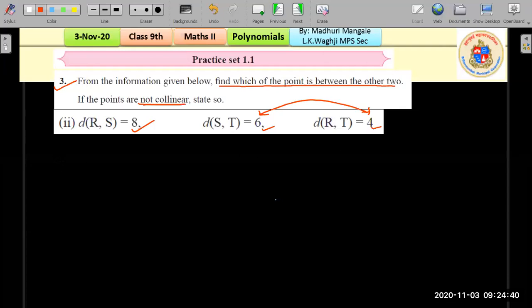Straight away we are going to check if the points are collinear.